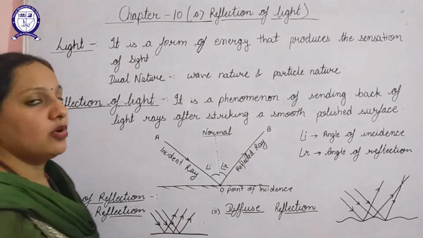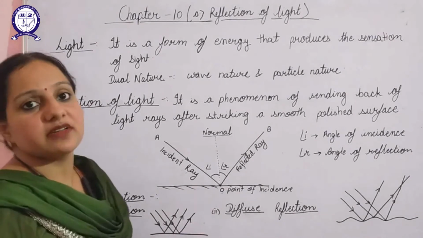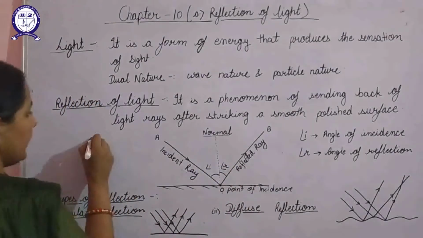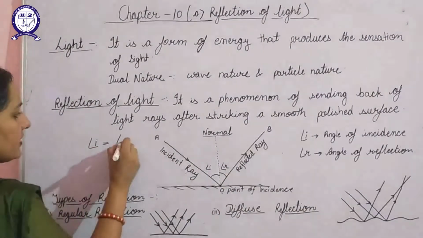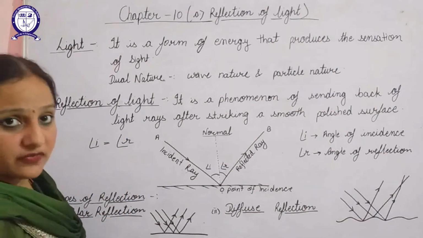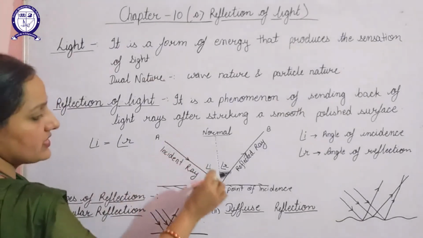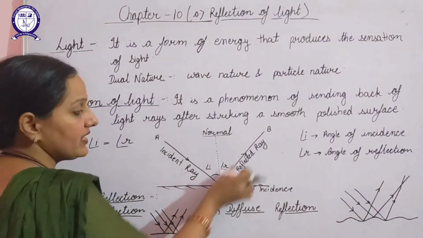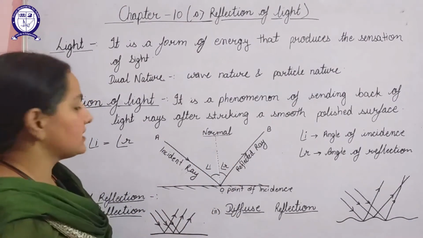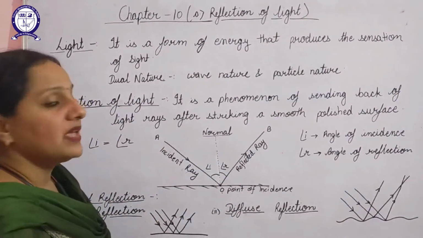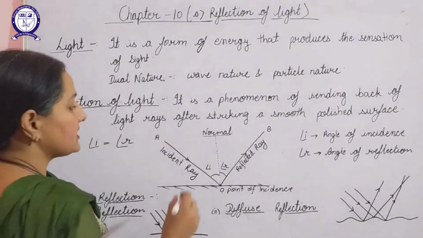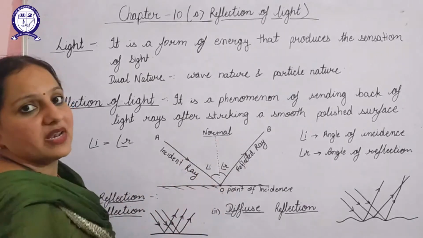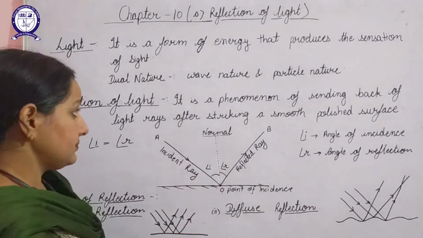Now we have two laws of reflection, as you have studied in your previous classes. The first law of reflection is that the angle of incidence is always equal to the angle of reflection. That means if the light ray strikes the reflecting surface at some angle, it will get reflected with the same angle. This is the first law of reflection. The second law of reflection states that the incident ray, reflected ray and normal all lie in the same plane.